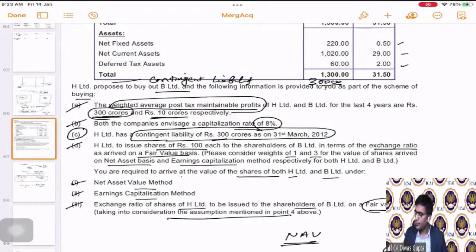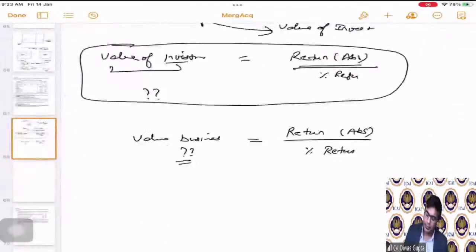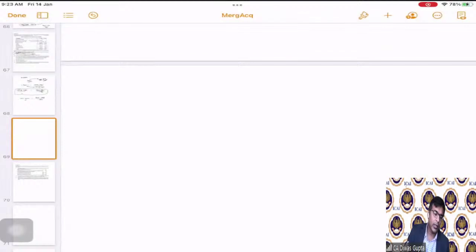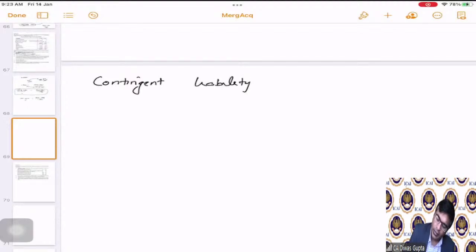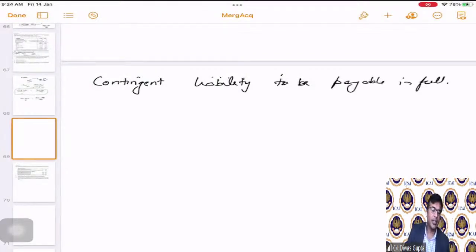So we will take that assumption here and then do the calculation. Contingent liability to be payable in full. Simple.